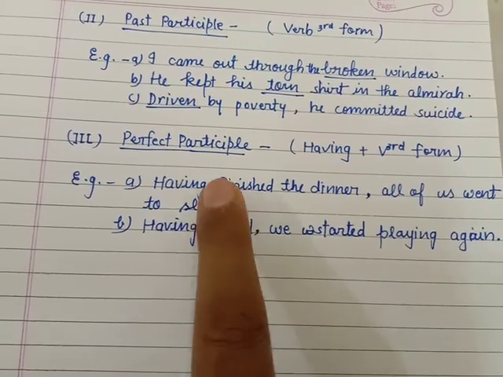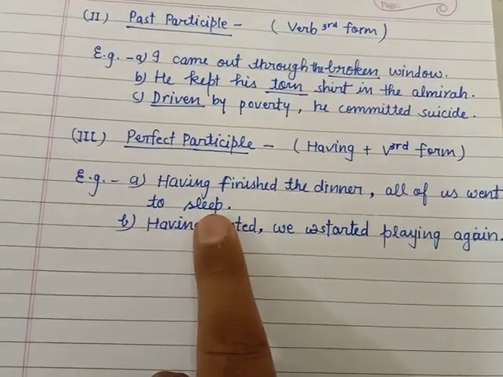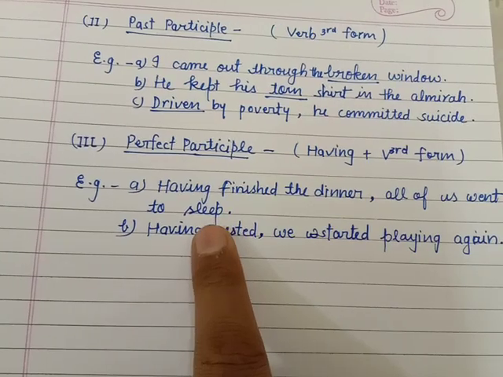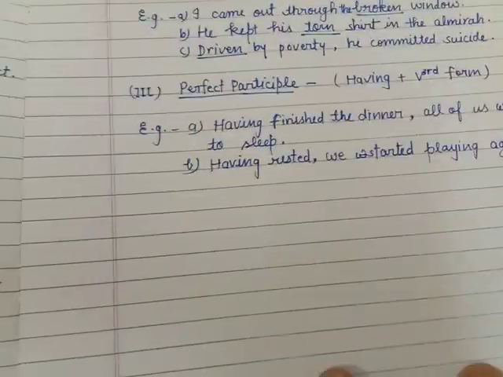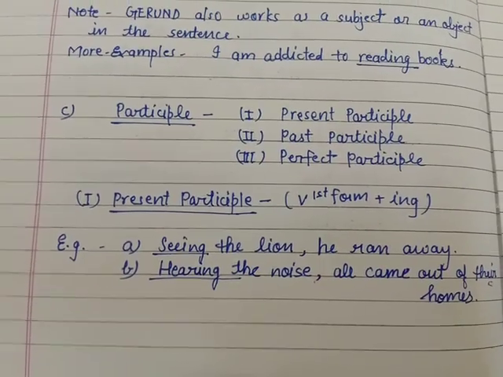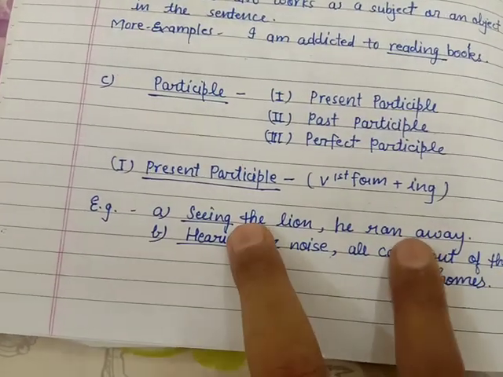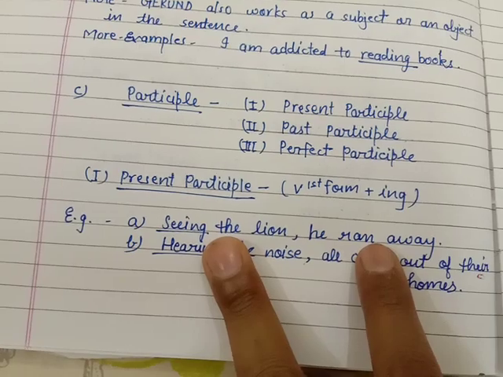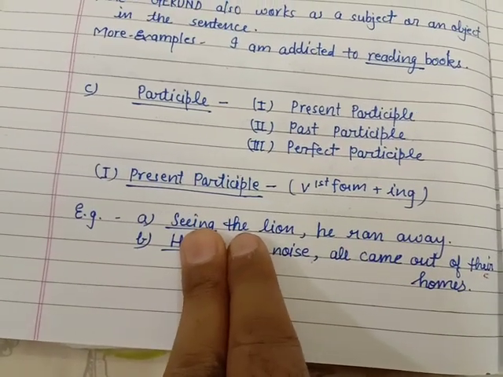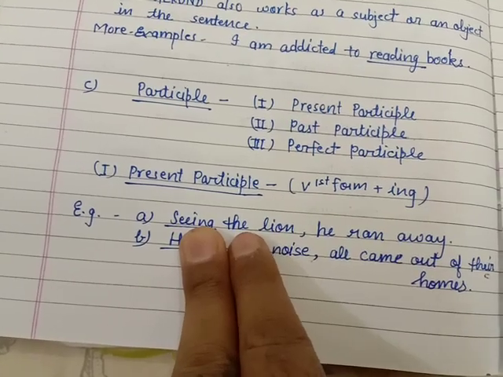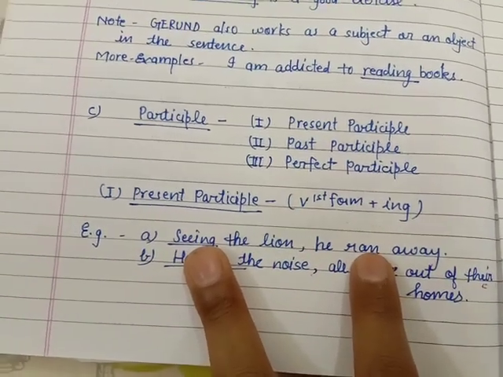Both works are not one immediately after another, as you can see in the present participle, where both the sentences are adjacent to each other. As soon as the first one ends, the second starts.